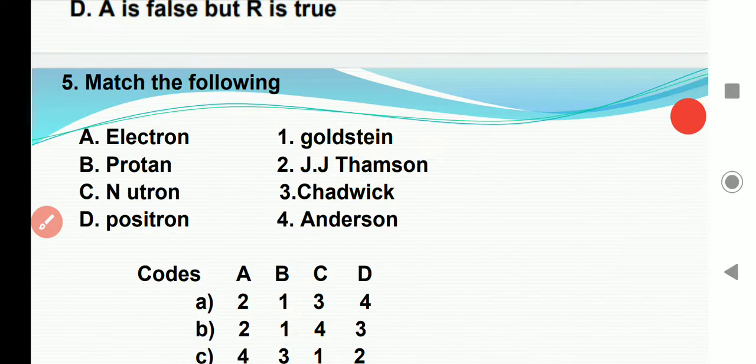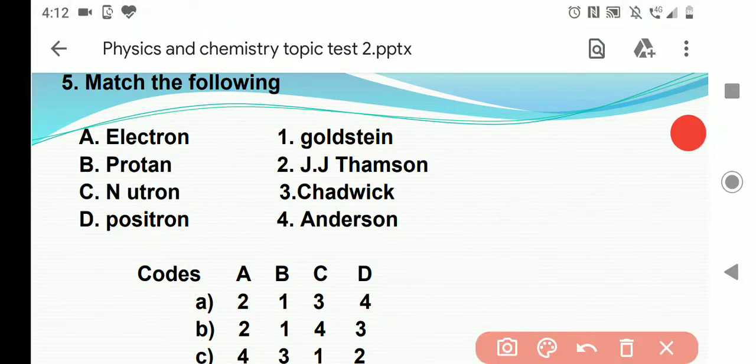Fifth question. Match the following: electron, proton, neutron, and positron with their discoverers. These are discovered by. Next, what is that? Electron. Electron discovered by J.J. Thomson. Proton by Goldstein.